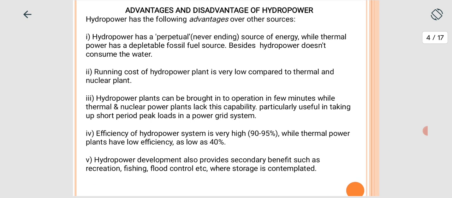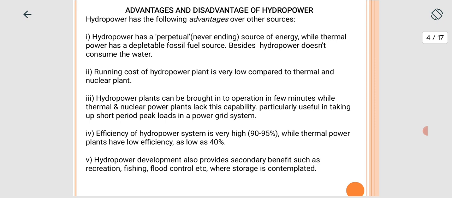Now, what are the advantages and disadvantages of hydropower? So, hydropower has the following advantages over other sources. First advantage, hydropower is a perpetual, never-ending source of energy, while thermal power has depletable fossil fuel sources. Besides, hydropower does not consume the water.